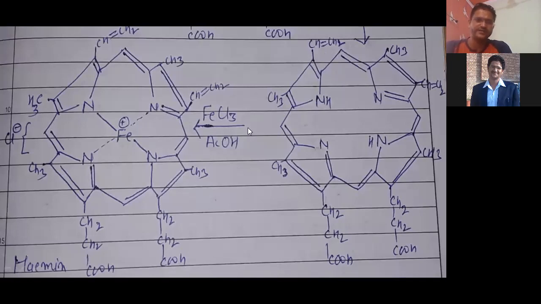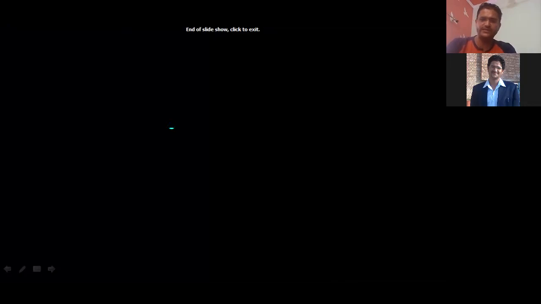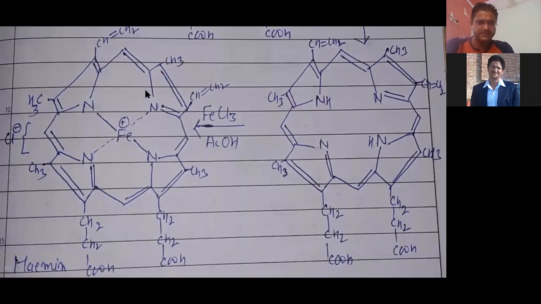And now once again, if they react with FeCl3 with AcOH, right, then you can see when they react with ferric chloride, they convert into this compound, and this is actually hemin. So this is about the synthesis of hemin. How do we synthesize hemin? So this is the synthesis of one of the important natural products, and it's very important.